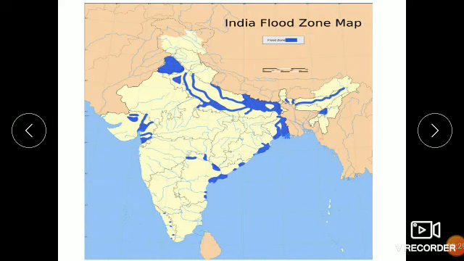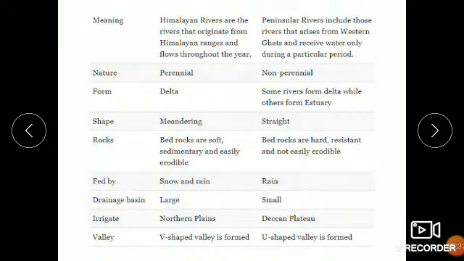Okay, now moving on further, we are going to talk about the peninsular region. Peninsular rivers are dependent on rain, which is quite uncertain, and so they do not contain water throughout the year. Why is the water content not throughout the year? Because here no glacier is present, no snow is present. So they are almost entirely dependent on the rain.